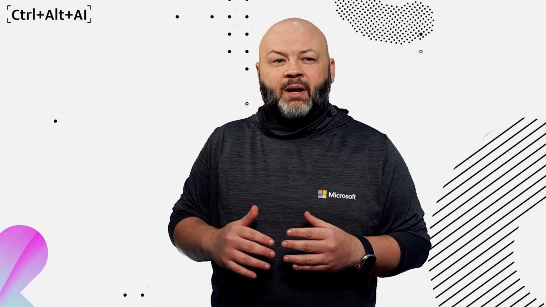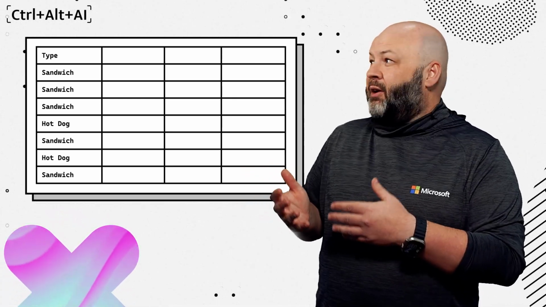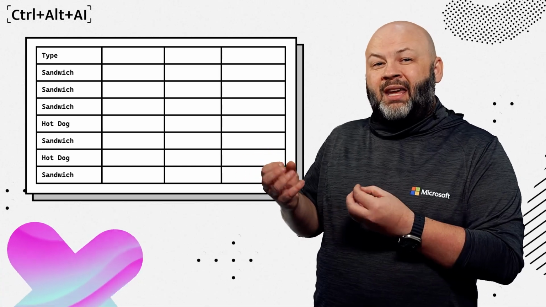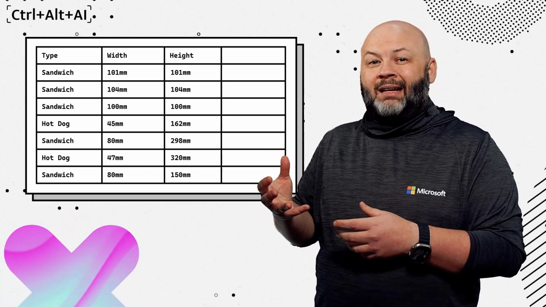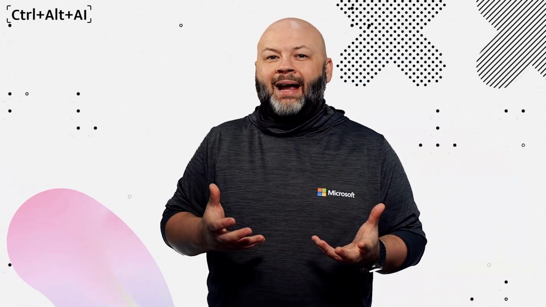Now, with supervised learning, we need labeled data. What is labeled data? Well, let's pretend that we're building an image recognition model that'll determine the difference in hot dog or sandwich. That data might look like this, where we'd have to label every record with sandwich or hot dog. But we'd also probably want to provide some other key indicators like the width or the height or the type of meat, all things that could inform those primary labels. Now you can imagine with that example, we're wanting a right answer or a wrong answer. It is a hot dog or it's not, or is a sandwich or it's not.